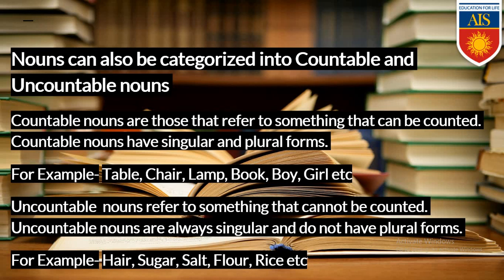We cannot count our hair, we cannot count sugar, we cannot count salt, flour, rice, anything. And all of these do not have their plural form. We do not say hairs, we do not say sugars, we do not say salts. We only use the singular form of these nouns, and these are uncountable and unchangeable to plural forms.